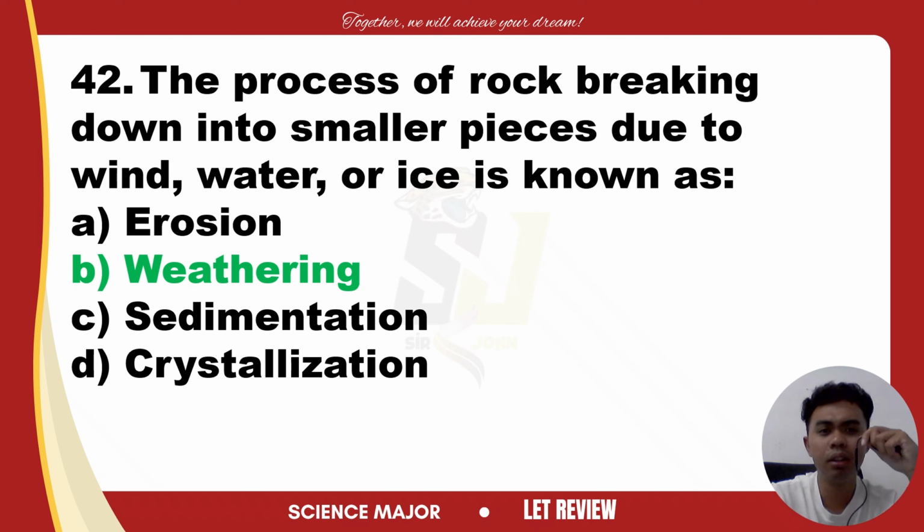Why are the other options incorrect? Let's start with erosion. Erosion involves the movement or transport of rock. Take note, when we say erosion, that is the movement or transport of rocks. Again, erosion, movement or transport of rocks and soils after weathering has occurred. It happens after rocks are broken down. So weathering happens first, then erosion follows.